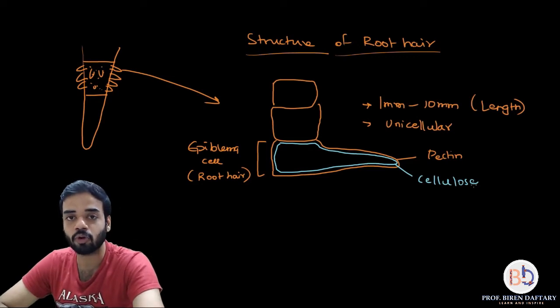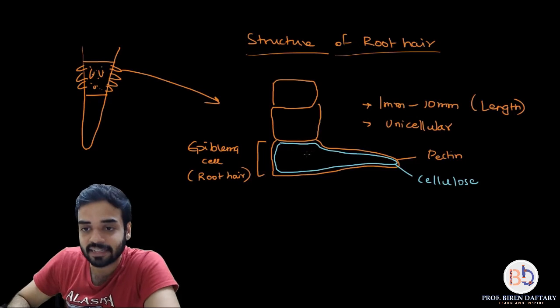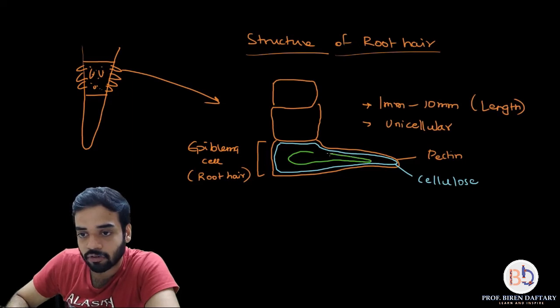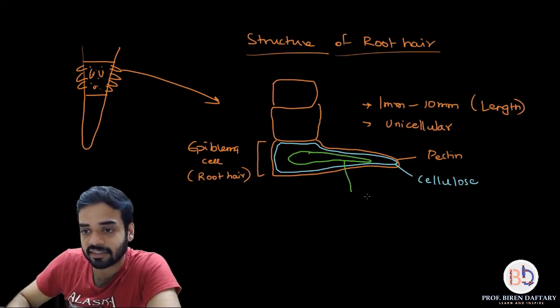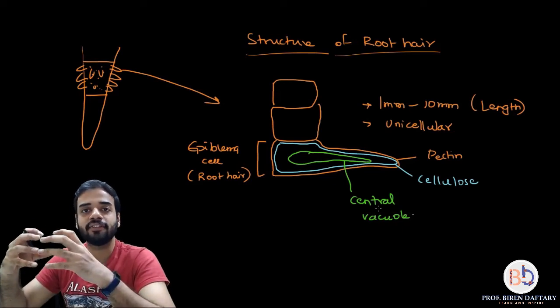Okay, so I am going to draw it. I am going to use a green color, and the part which is present inside it is called a central vacuole. Vacuole everybody knows. So this green colored structure which I am drawing over here, this is called the central vacuole. It is the storage area. Okay, so the central vacuole is very, very large in size.